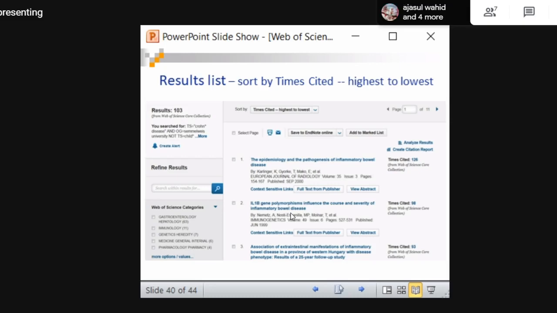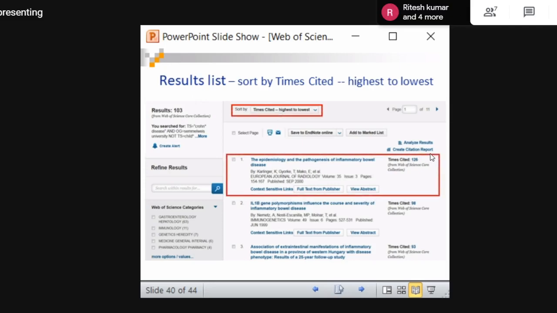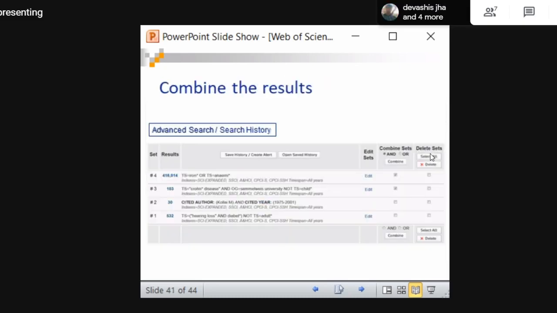So this is how H index is calculated. In one example, we saw the times cited automatically sorted from low. Here they have changed it from times cited highest to lowest. That means in those 103 results, whichever article has got the highest citations will come first. Others will come in descending order. This is the most highly cited publication in the results list. So this is how you combine the different search results.